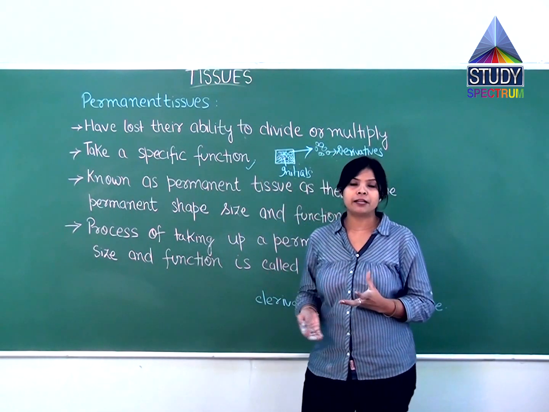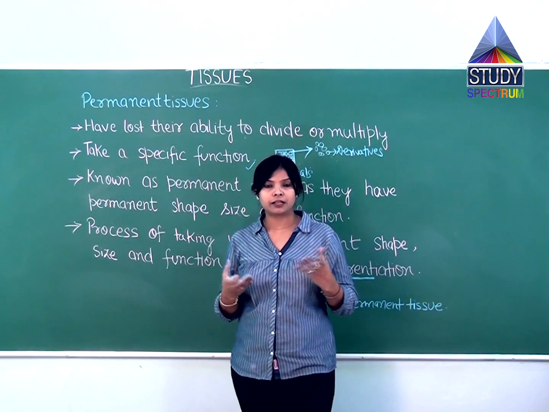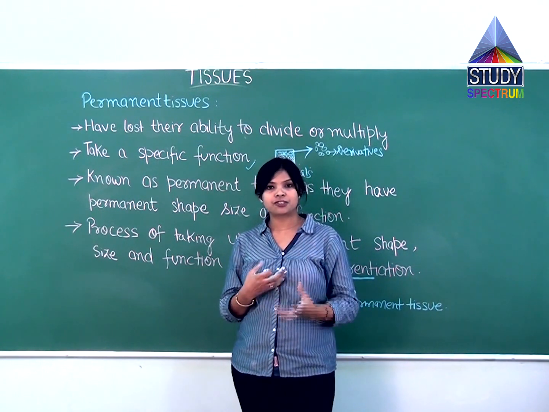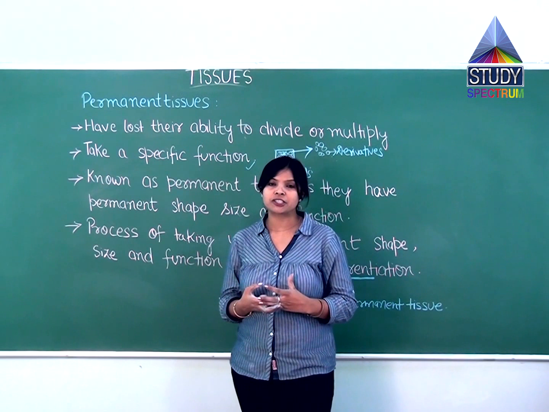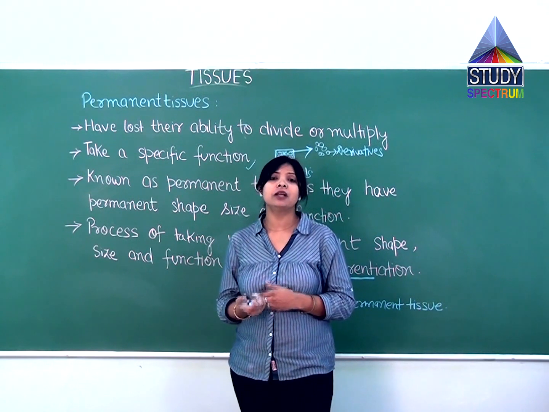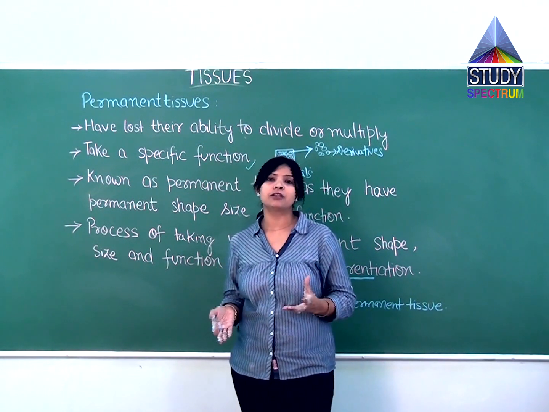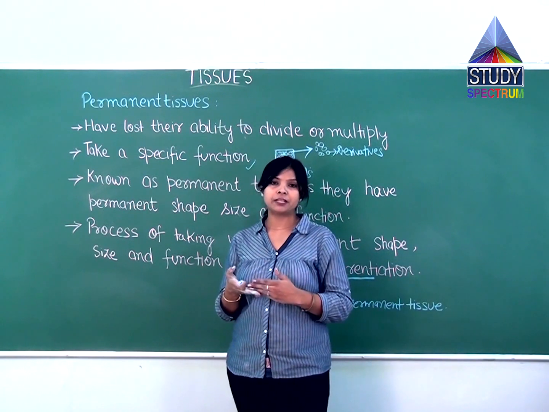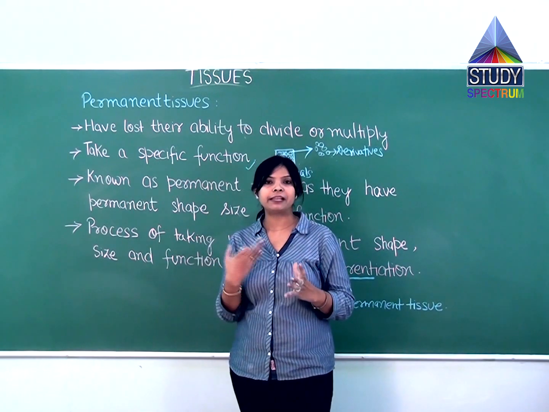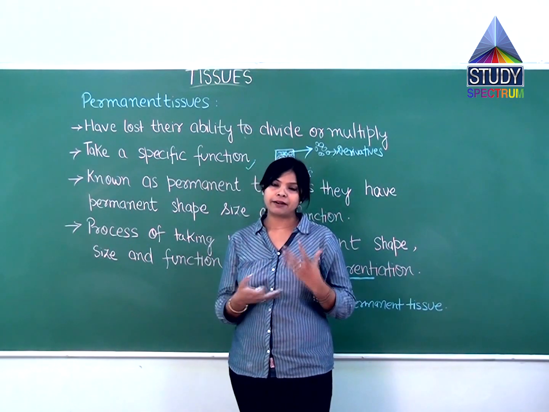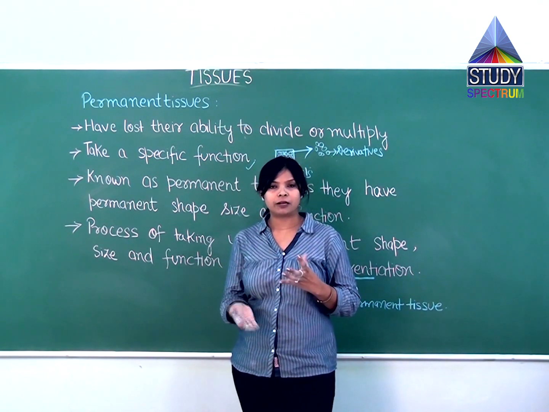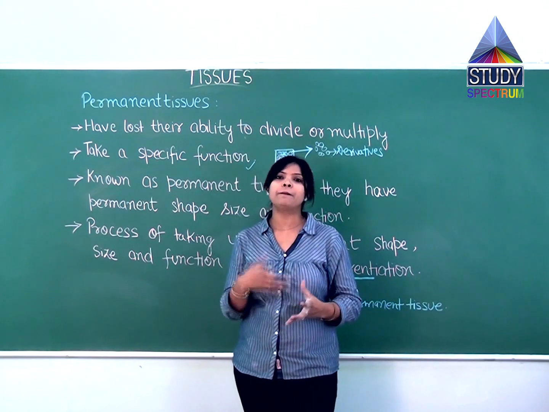And why are they called the permanent tissues? After coming out or being pushed out from that region, they got a particular kind of shape, size and specific function. Because of that, they are called permanent tissue. Now, differentiation: this process of becoming derivative to permanent is called differentiation. The derivatives become permanent, they get the permanent shape, size and function, or you can say they get a new look as well. These kinds of tissues are called permanent tissues.